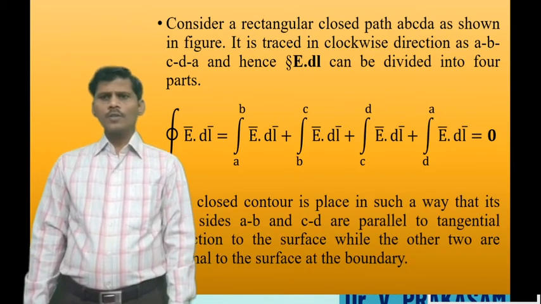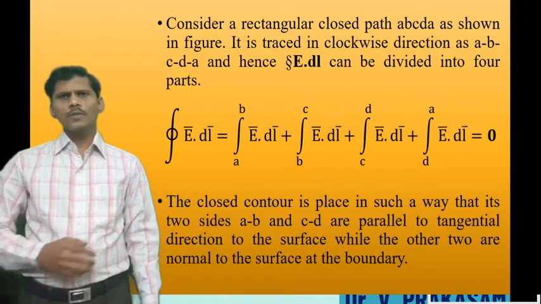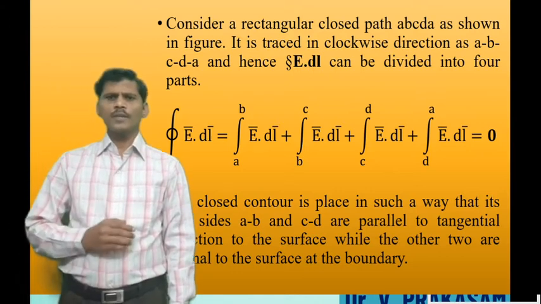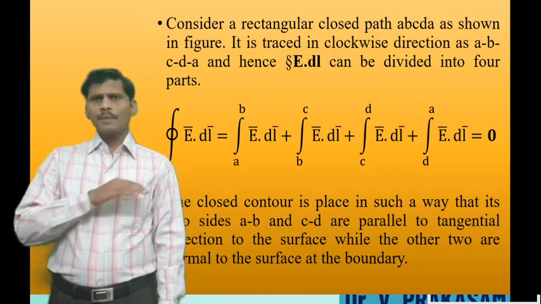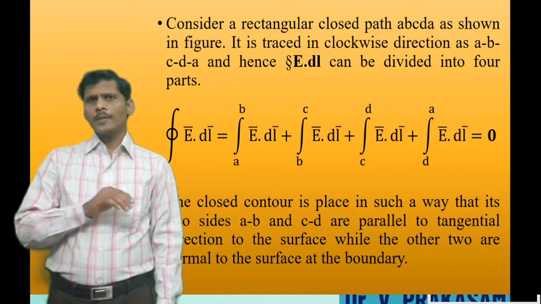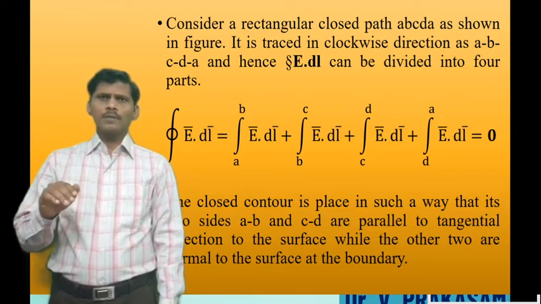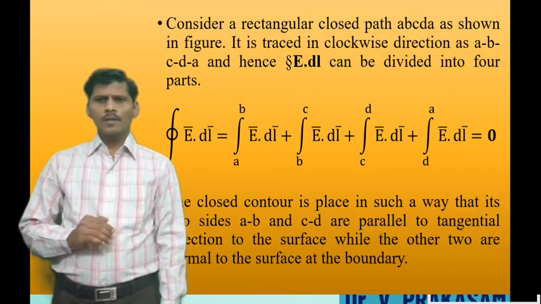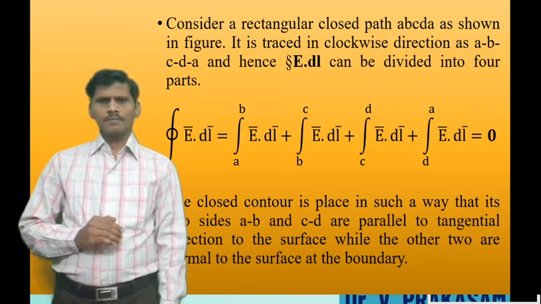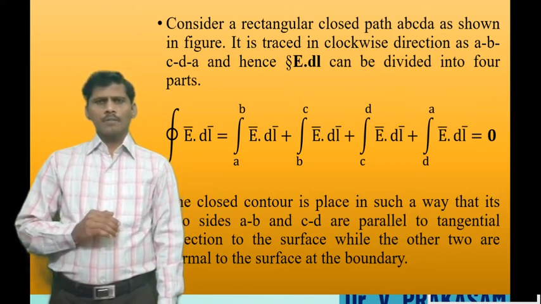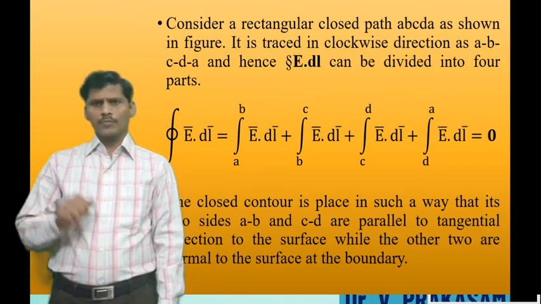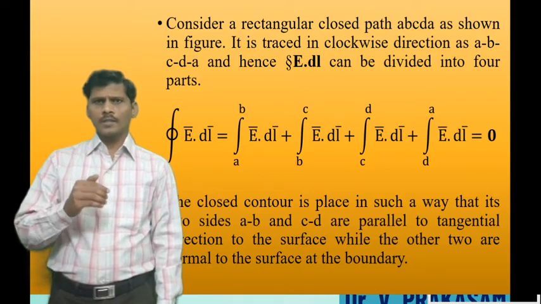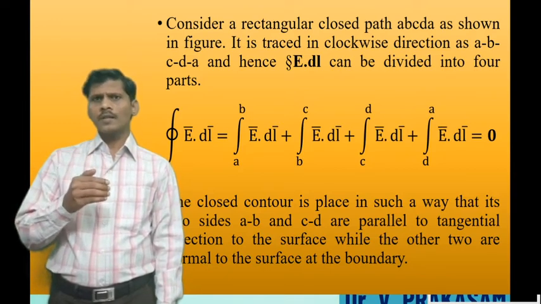So the closed path or closed contour is placed in such a way that two sides are parallel to the boundary. Path A to B and path C to D are parallel to the boundary surface. What are the other two sides?